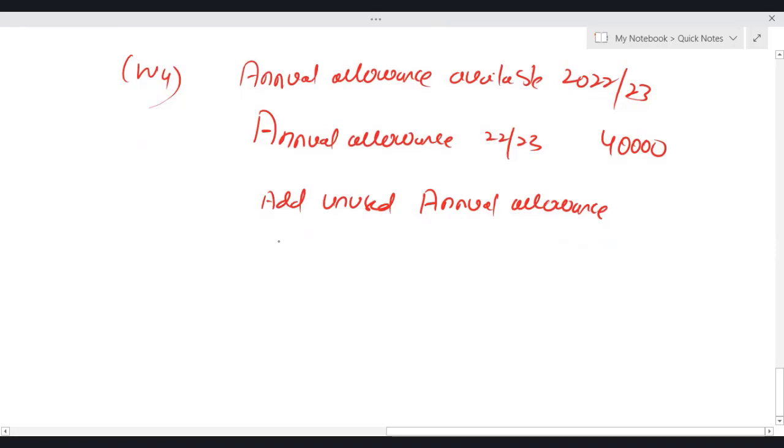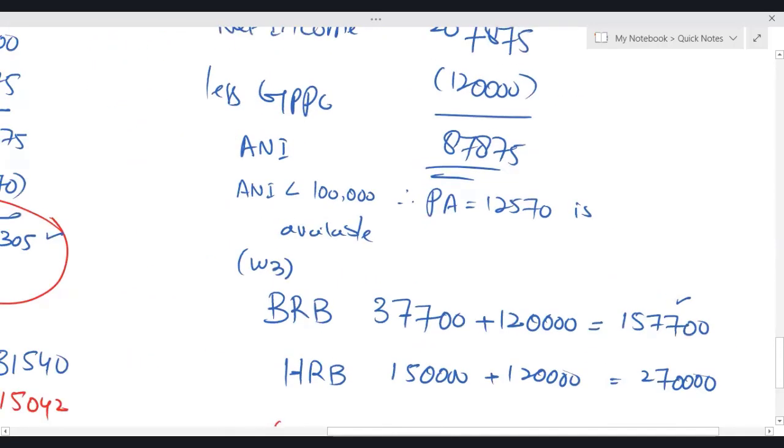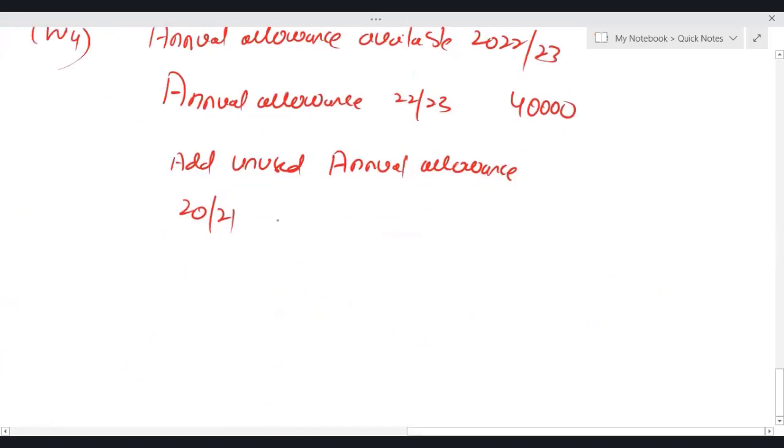So in the first year, 2021, it was 40 and gross PPC was 9. The employer contribution was 4.